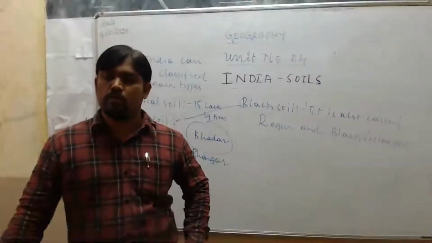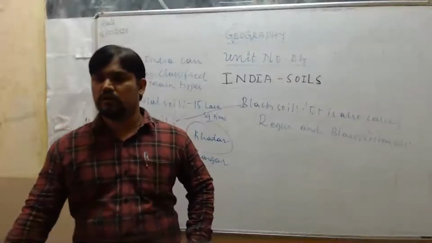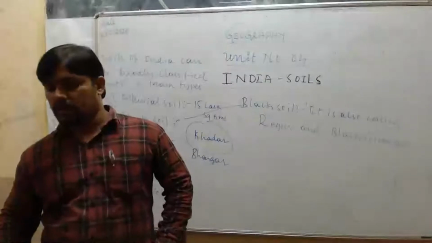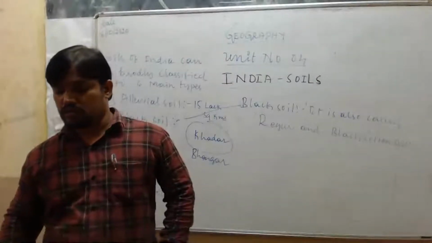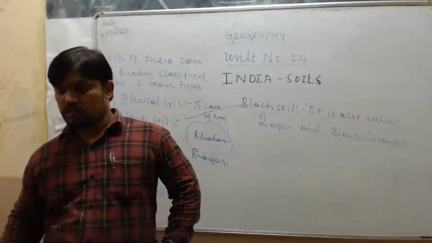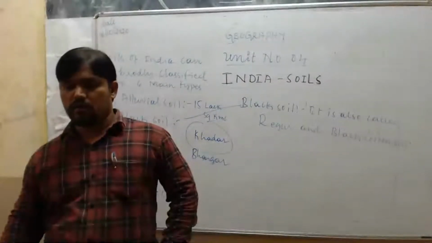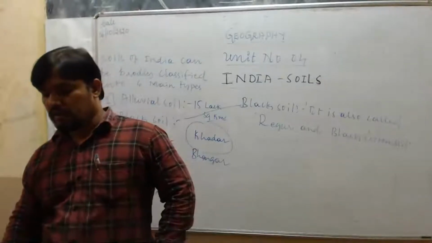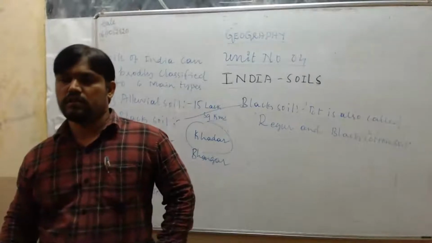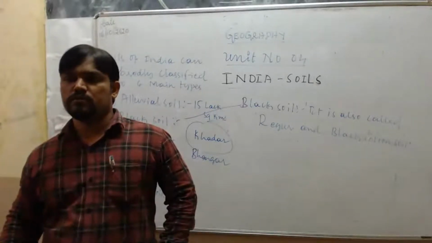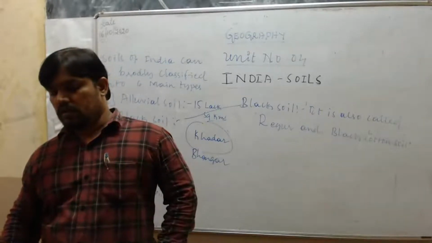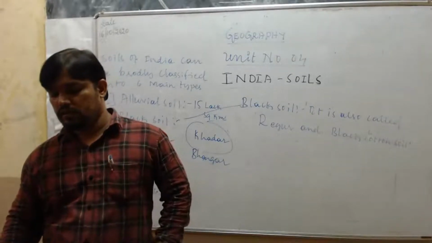Next, one more question: why is black soil dark gray to black in color? Because this soil forms due to the weathering of basalt rock. So that's why it is dark gray to black in color. You just write like that: the soil forms due to the weathering of basalt rock, so that's why it is dark gray to black in color.